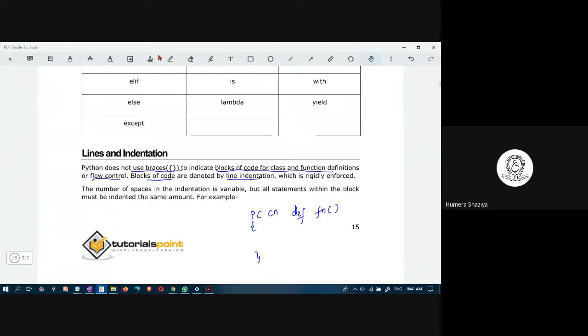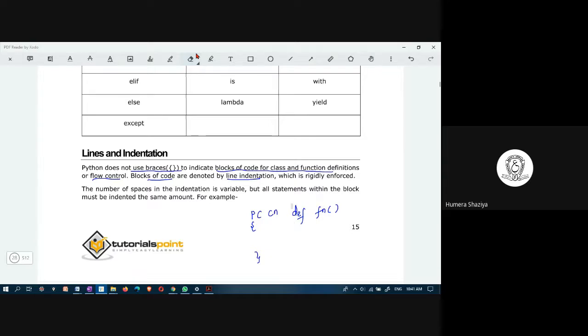In other programming languages like C and Java, you have to have these braces to open and close the function code. But in Python, you have this indentation.